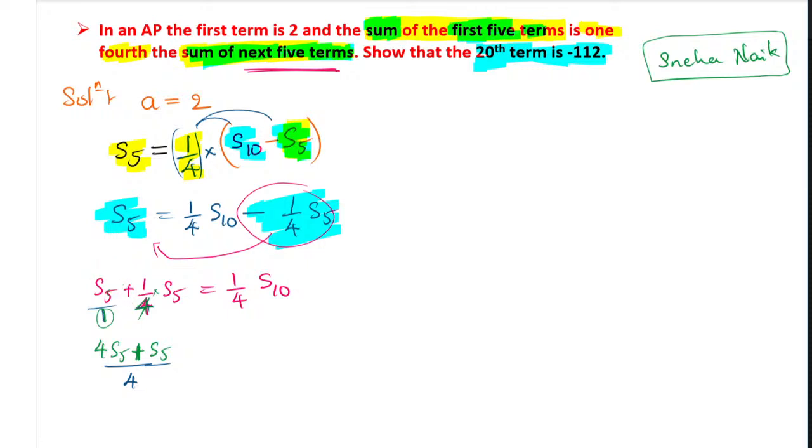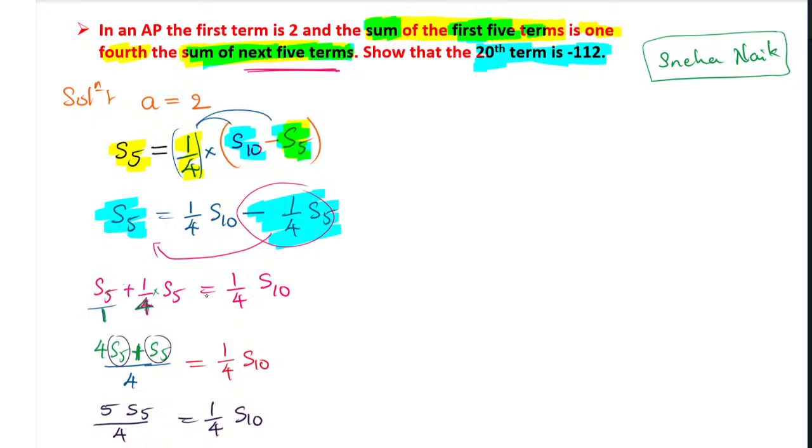Okay. Next part we have to move on to the right hand side. So on the right hand side nothing has changed. It is 1 by 4th of S10. Write it down as it is. No change at all. So we will take the addition of that. The addition of this is nothing but 4 plus 1 is 5 S5. We can add because both of them are the same kind. Divided by 4 we have, that is equal to 1/4 of S10.